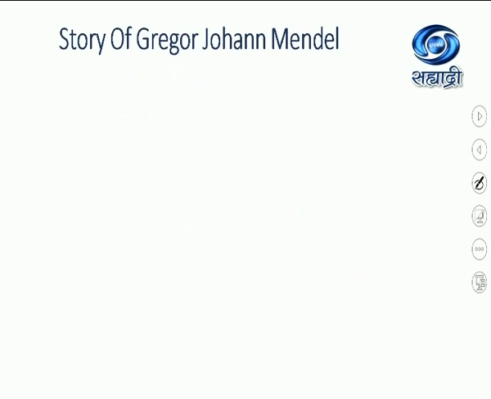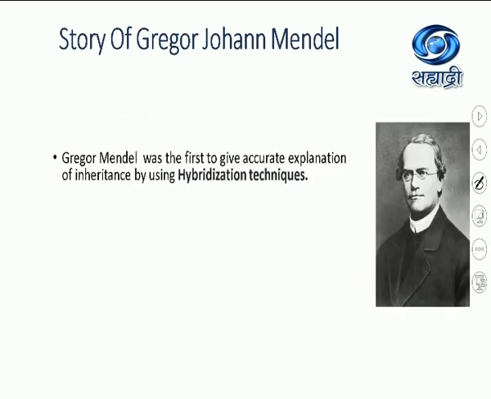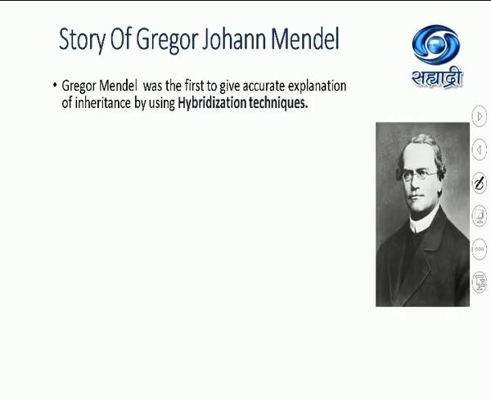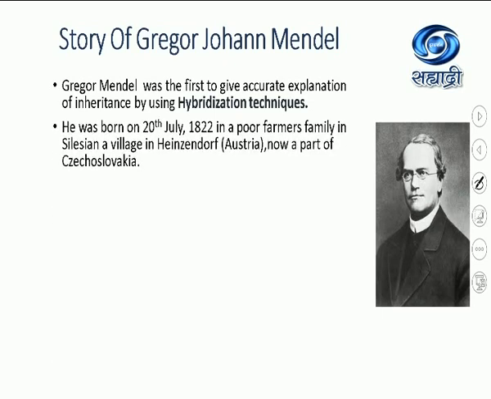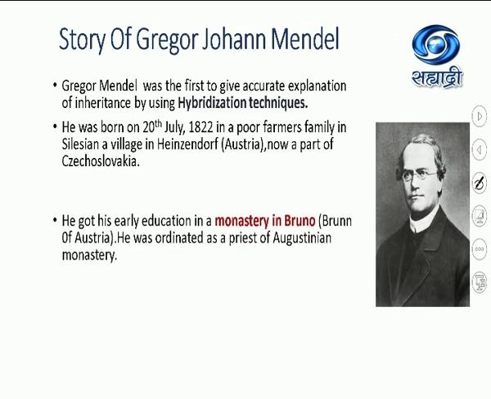Story of Gregor Johann Mendel. This great man, Gregor Mendel, was the first to give an accurate explanation of inheritance by using the hybridization technique. He was born on 20th July 1822 in a poor farmer's family in Silesia, in a village called Heinzendorf, Austria, which is now a part of Czechoslovakia. So almost 200 years back.